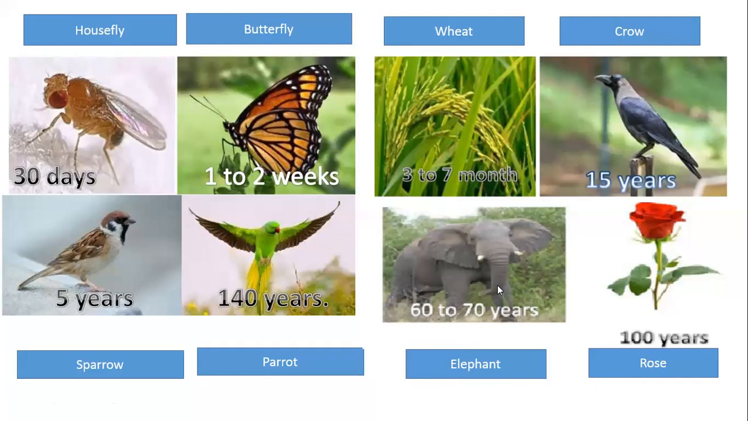Look at parrot. Parrot is around 140 years, almost at par with tortoise. है ना, 140 years. Wheat, 3 to 7 months. Elephants, around 60 to 70 years. Crow, 50 years के करीब. And rose का जो plant होता है ना, the lifespan is around 100 years.